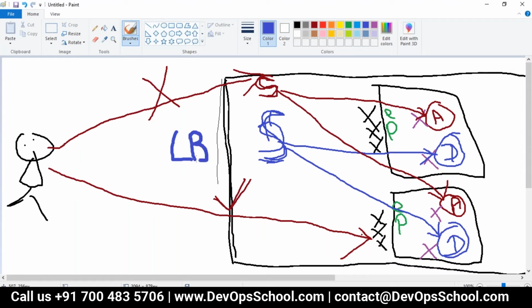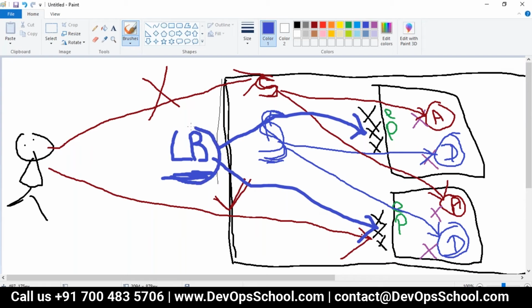But this time this load balancer will be outside of the cluster. That means this load balancer will not be balancing the pod but the node. So this time it will be balancing this node and this node. So I don't need to talk to the node, I need to talk to this load balancer.